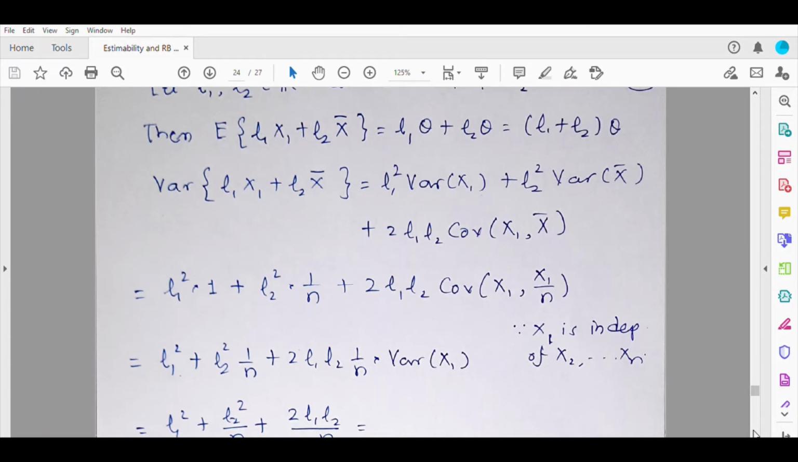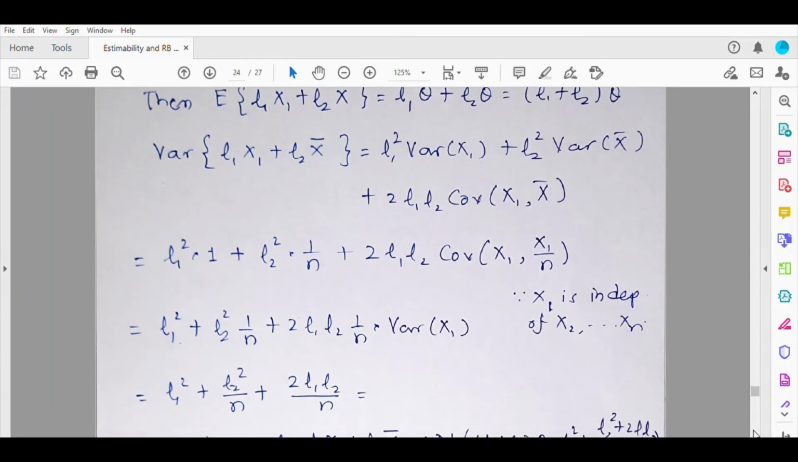So how much will be the covariance between x and c times x? It will be c times variance of x. So this covariance will be simply 1 by n variance of x1. And so if you substitute the values, finally you get variance of L1 x1 plus L2 x bar like this. It is L1 square plus L2 square by n plus twice L1 L2 by n.